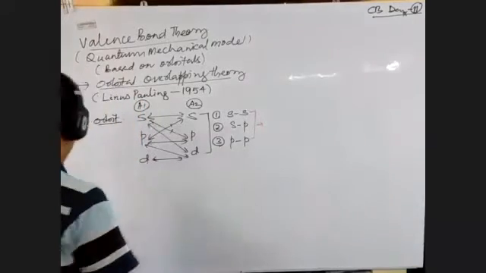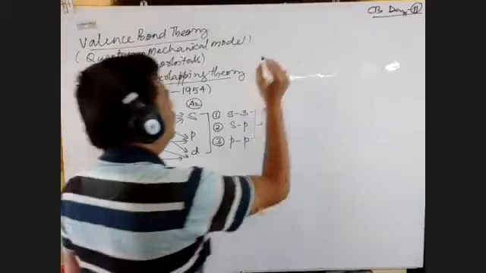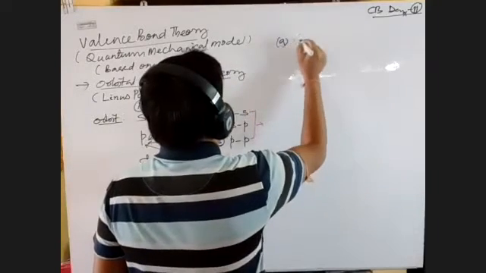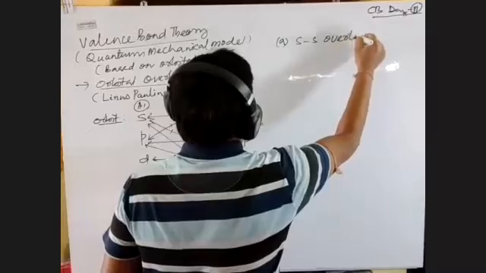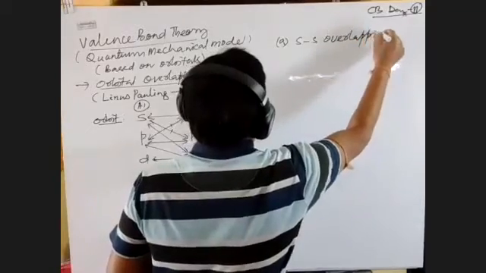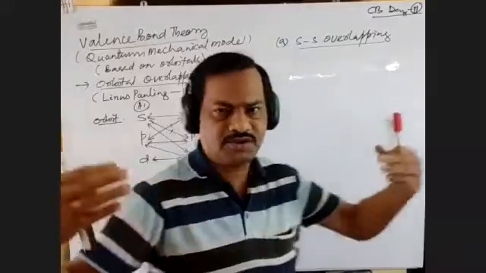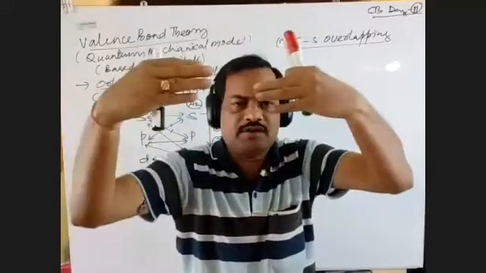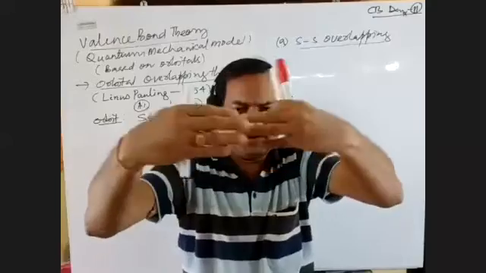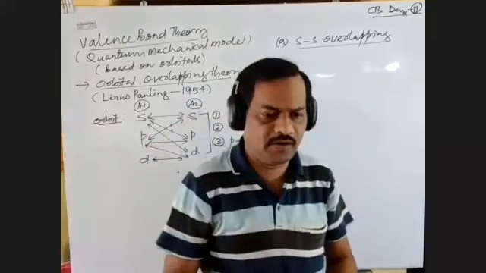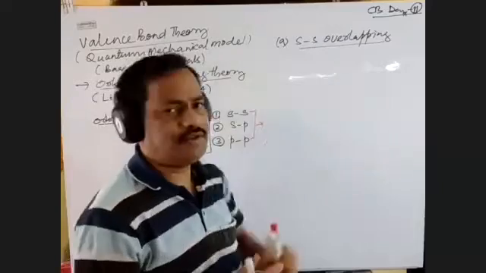So the first point is SS overlapping. What do you mean by overlapping? Overlapping is joining, or you can say superimposing of two. That we call overlapping. So what is SS overlapping?